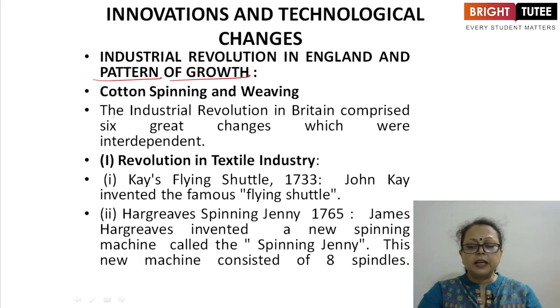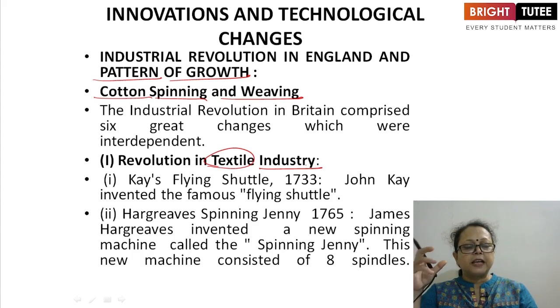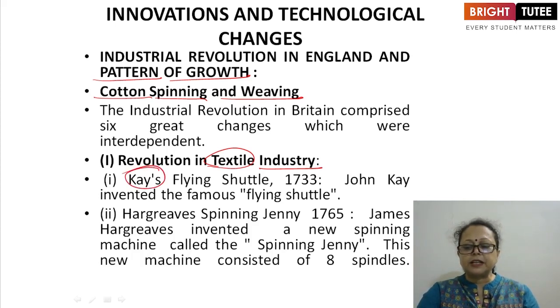First of all, it is explained like this: cotton spinning and weaving. The Industrial Revolution in Britain comprised six great changes which were interdependent. Now the six great changes were introduced, and all six were interdependent. First, the revolution in the textile industry, the great change in textile industries. Kay's flying shuttle, the name of an inventor. The topic is innovations and technology.